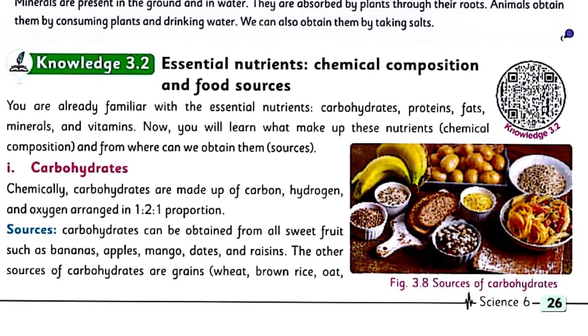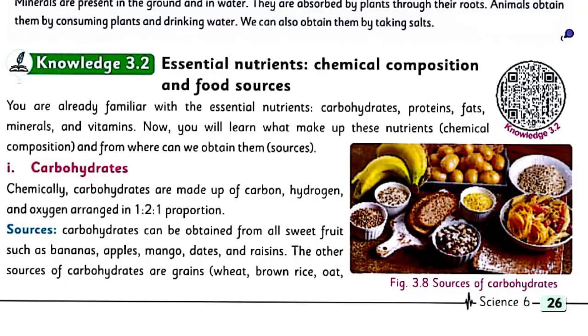Knowledge 3.2: Essential nutrients. Chemical composition and food sources. You are already familiar with the essential nutrients: carbohydrates, proteins, fats, minerals, and vitamins. Now, you will learn what makes up these nutrients and from where we can obtain them.